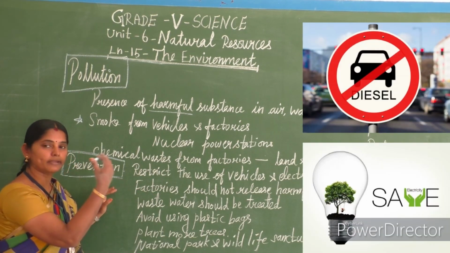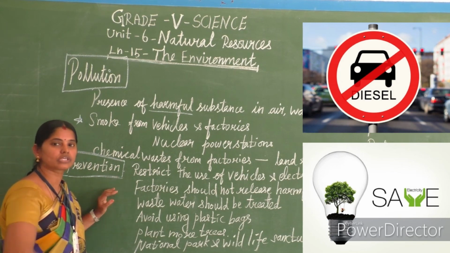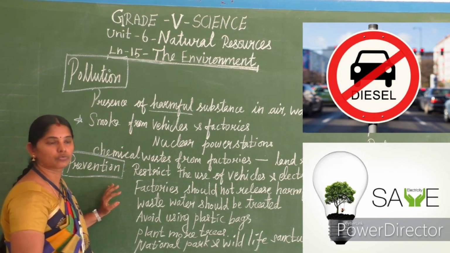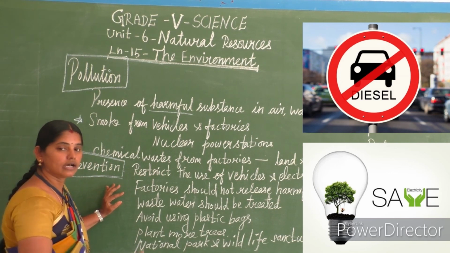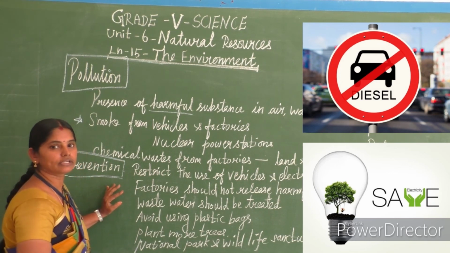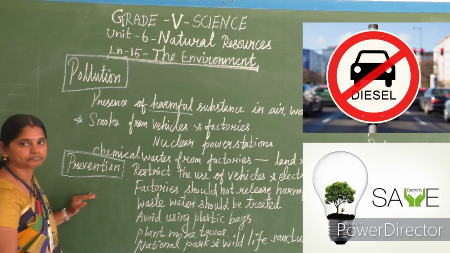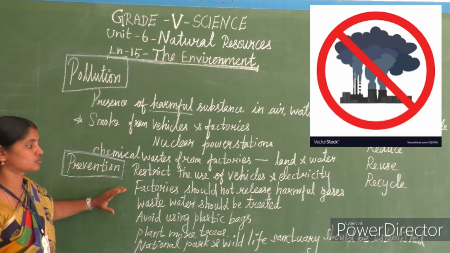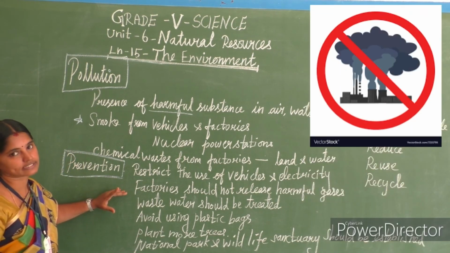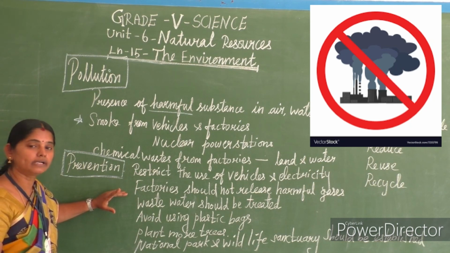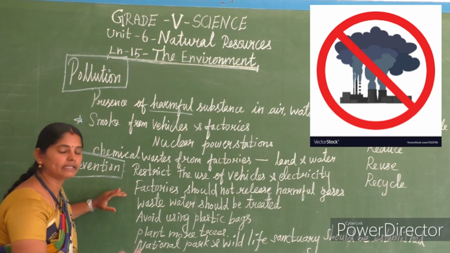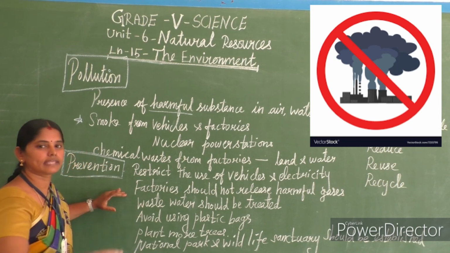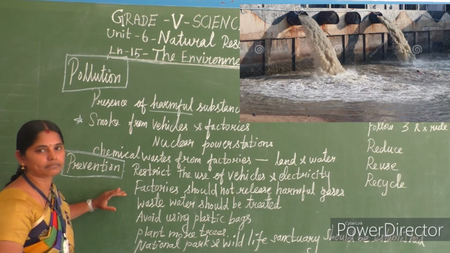We should be more careful while using fuels and electricity. As good citizens, we can do this, isn't it? Factories should not release harmful gases. So the government has to make such a rule. If the factories are emitting any harmful gases, they'll ban the license of that factory.